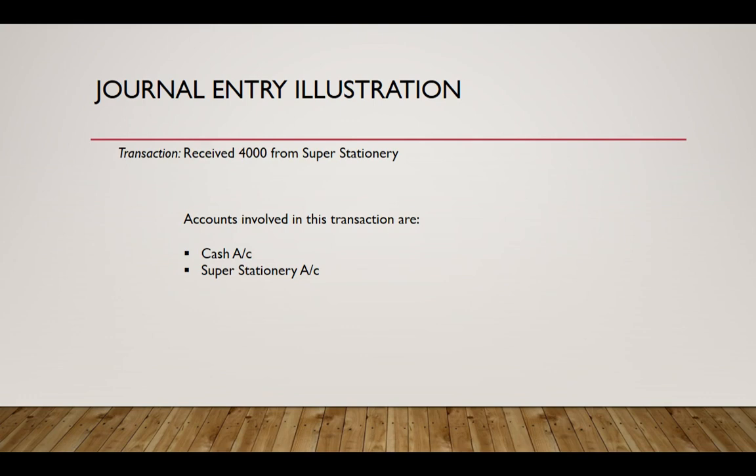We received a sum of 4,000 rupees from a buyer, and the accounts involved in this transaction are the cash account and the buyer's account. Naturally, there is an increase in cash because we receive cash from a buyer, but we need to reduce our accounts receivable account, which are dues from the customer, and we reduce the due amount from the customer account to the extent of the amount that we receive.